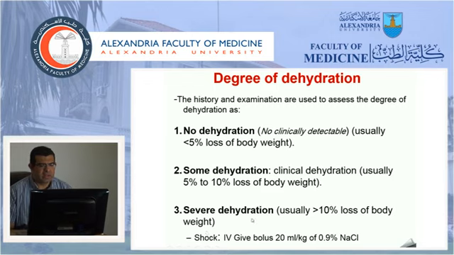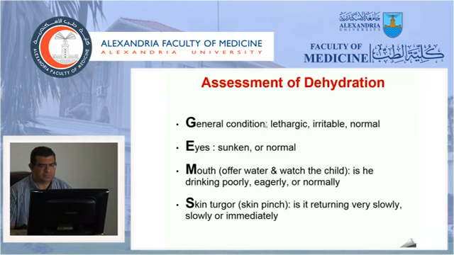Sometimes this severe dehydration is more severe, causing shock, and in this case there is abnormality in the vital signs, like hypotension and marked tachycardia, poor capillary refilling. In this case, the child should be resuscitated by giving a rapid bolus of sodium chloride, 10 to 20 ml per kg, and this can be repeated according to the degree of dehydration.